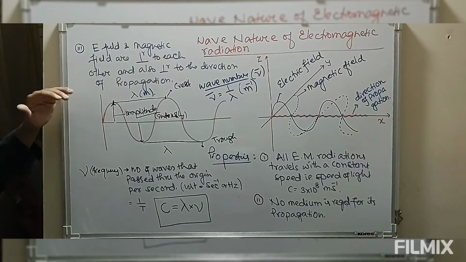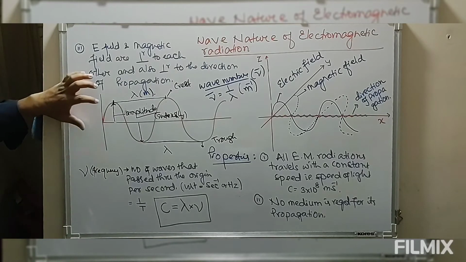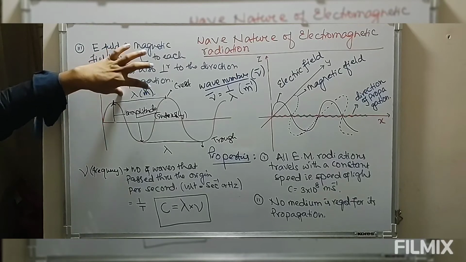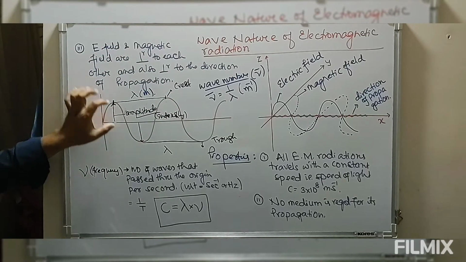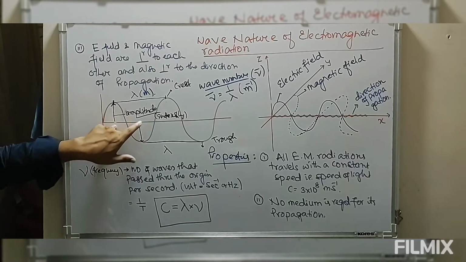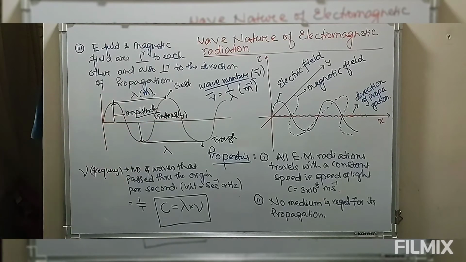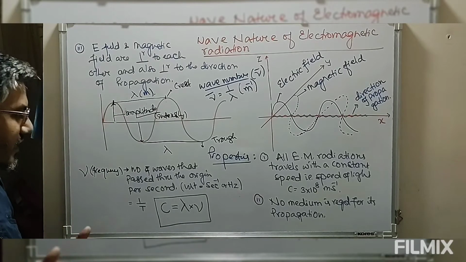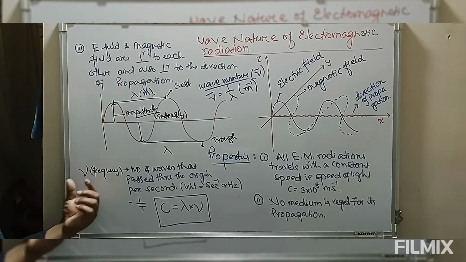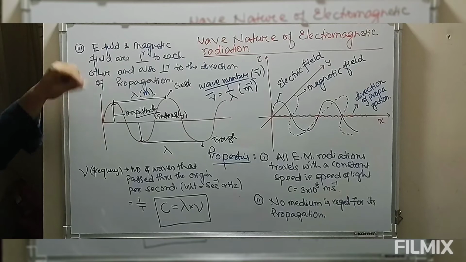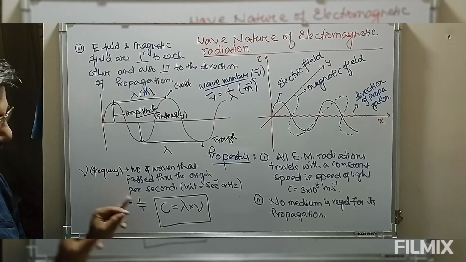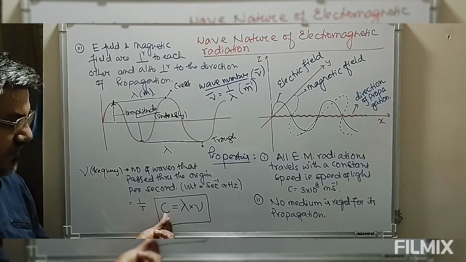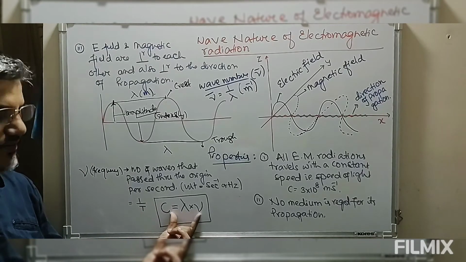So this is a brief idea of electromagnetic radiation. Wavelength is the distance between crests or the distance between troughs. The distance of the crest or trough from the mean position is defined as amplitude, which defines the intensity of the radiation. Frequency is the number of waves that pass through any particular origin per second, which is 1 by T. The relation between speed of light, frequency and wavelength is given.